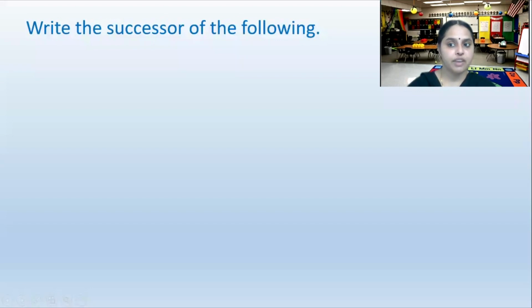So we have to find the successor. Now let's see how quick you are. Tell me quickly. To find the successor, what do we have to do? We have to add 1.